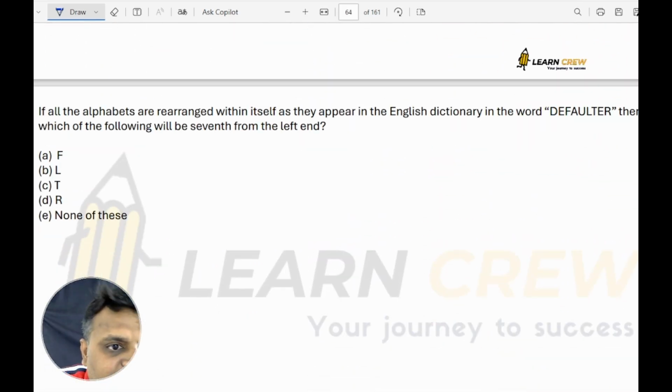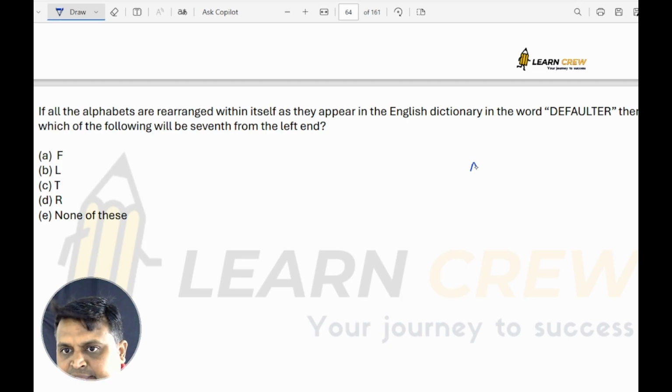If all the alphabets in the word DEFAULTER are rearranged within itself as they appear in the English dictionary, then which of the following will be 7th from the left hand? So they have to be arranged in alphabetical order as per the English dictionary.